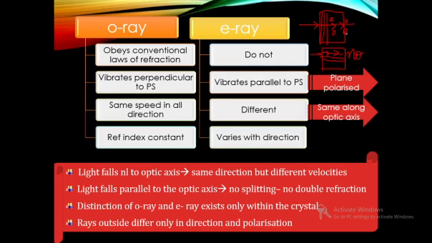It will depend upon the kind of material it is. So whenever the light is incident normal to the optic axis, there is no splitting into extraordinary and ordinary, but they are moving in the same direction.